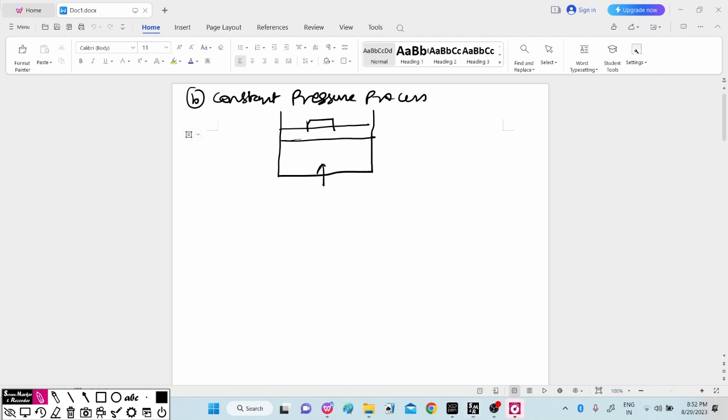By adding the heat Q from the flame, the gas will expand and you will get the work W, and also there will be a change in internal energy, that is dU. So by a small addition del Q, you will get the work del W, right? Considering the first law of thermodynamics, del Q is equal to dU plus del W.